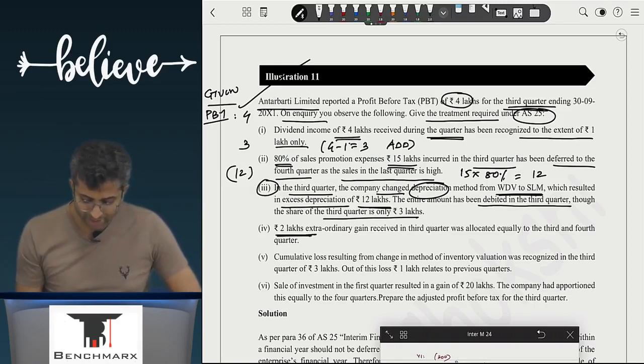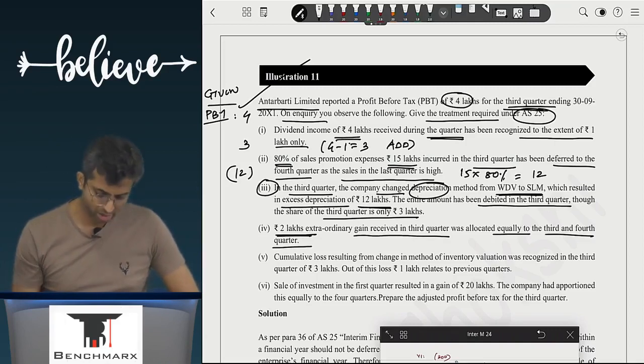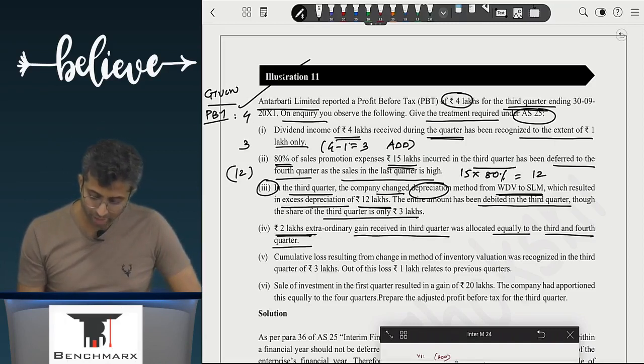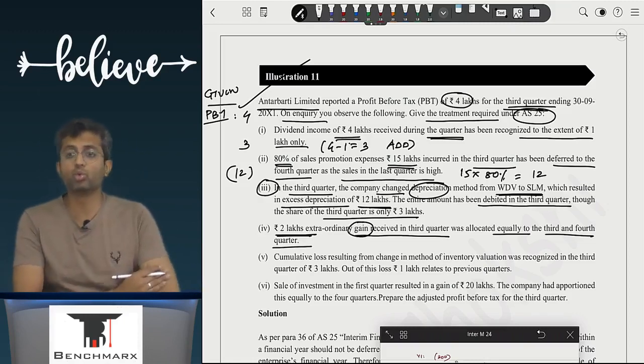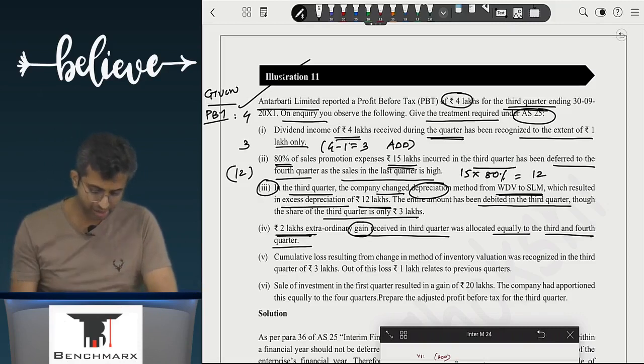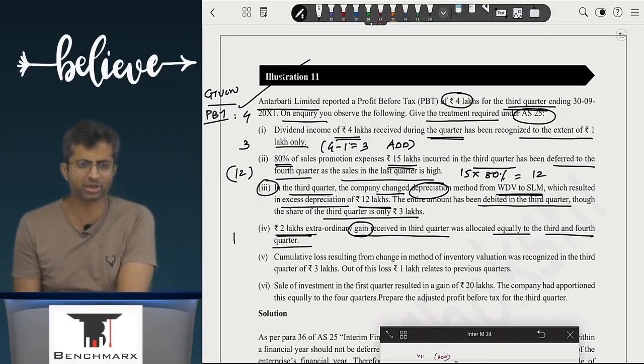2 lakh rupees extraordinary gain received in the third quarter was allocated equally to the third and the fourth quarter. It has to be only to the third quarter. But this is a gain. We must have recorded 1 already. How much should be additionally recorded? Additional 1 should be recorded. Add or subtract? Add.